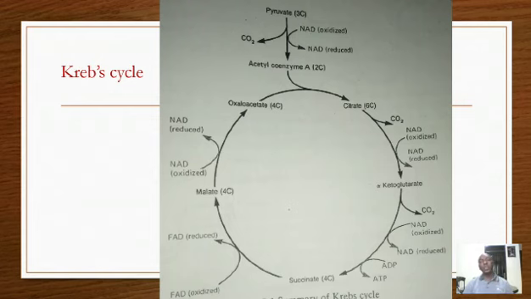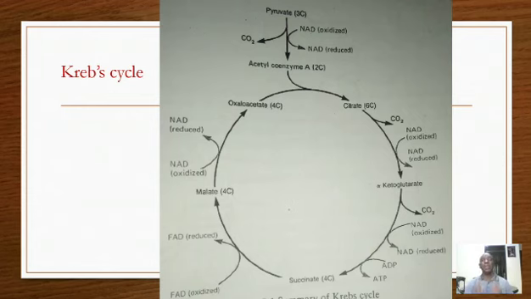There is also formation of reduced nicotinamide adenine dinucleotide, NADH2. We also have reduction of FAD, so that we form reduced flavin adenine dinucleotide, FADH2. Krebs cycle also liberates carbon dioxide, which is given off. So I think that is where we ended last time.